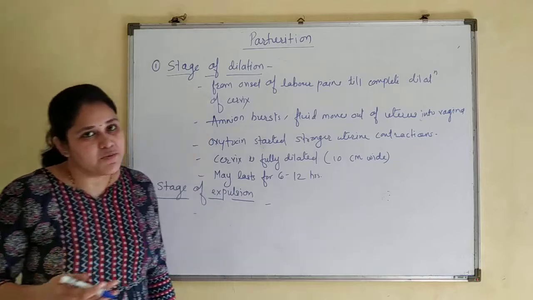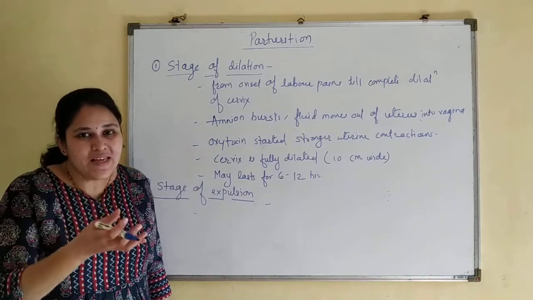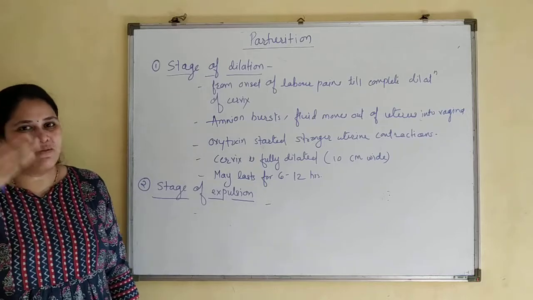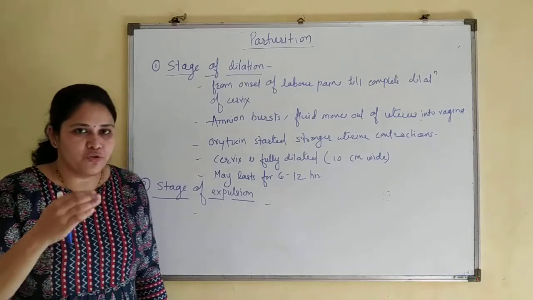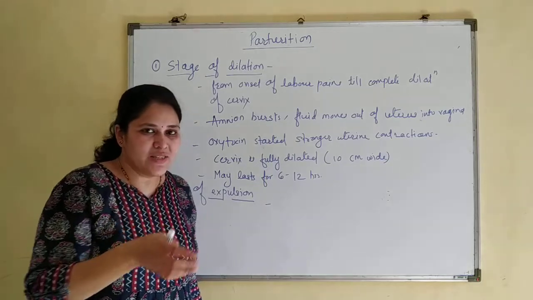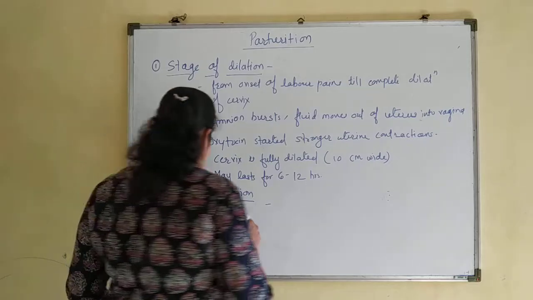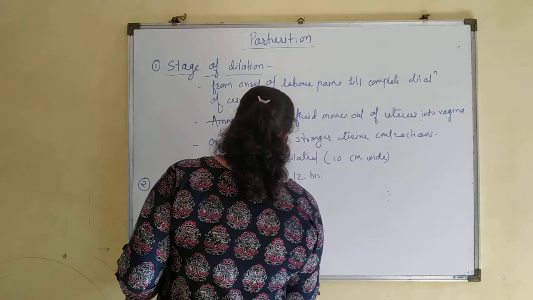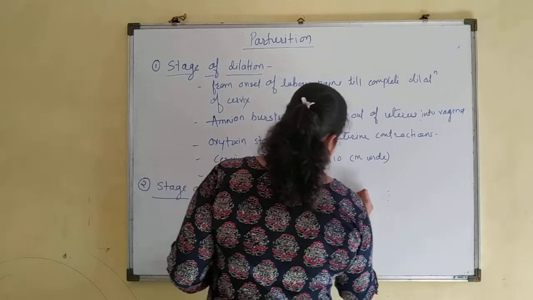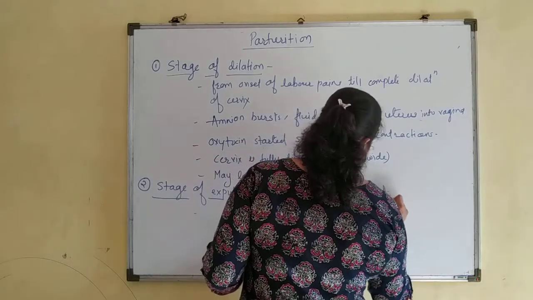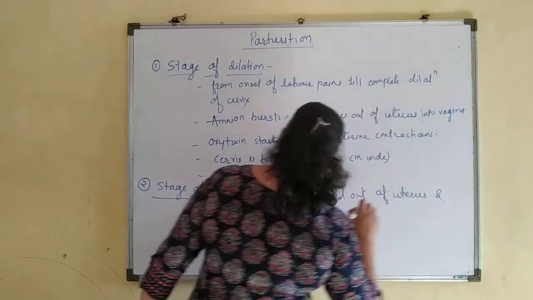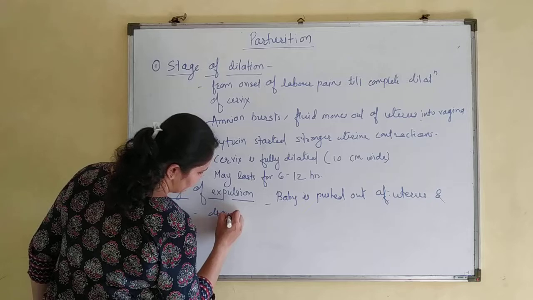As soon as the baby comes out of the mother's womb, that baby takes its first breath. The nostrils are covered by a thin membrane throughout the embryonic stage, or throughout the pregnancy period. As soon as it comes out, it starts its first breath. So in the stage of expulsion, the baby is pushed out of the uterus and down the vagina.